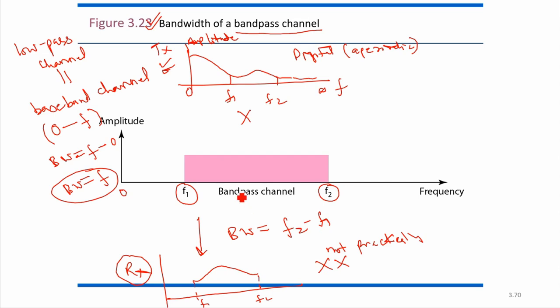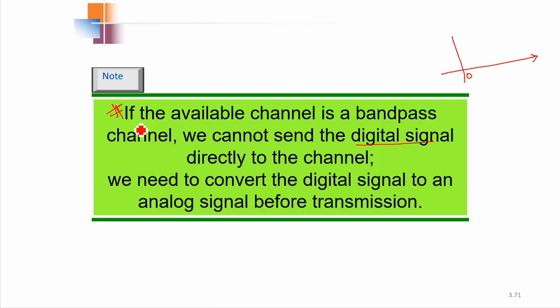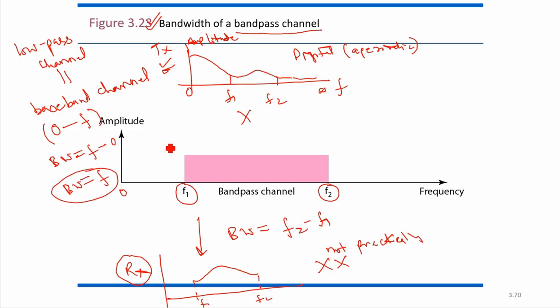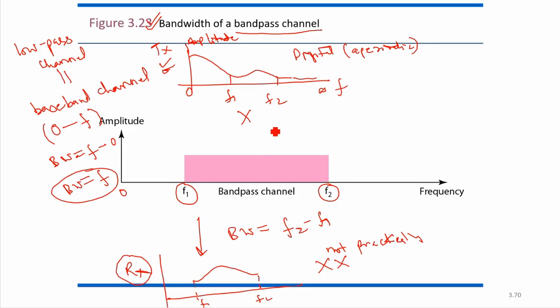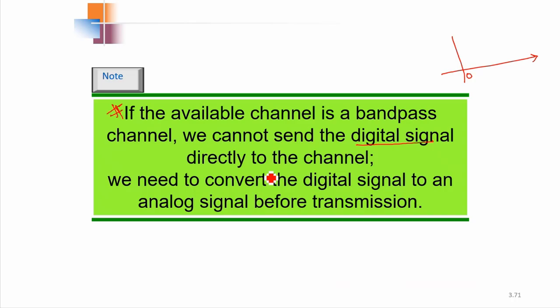Instead of doing that, there is some other process that we will be adopting. It is given here: if the available channel is a band pass channel, meaning if the available channel is this type of channel, band pass, then we can't send the digital signals directly through the channel. We will be doing some processing. We need to convert this digital signal to an analog signal before transmission.